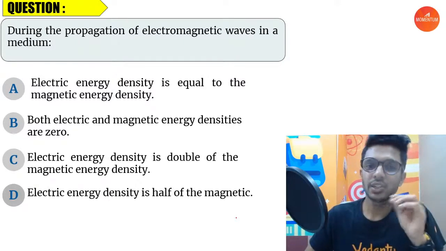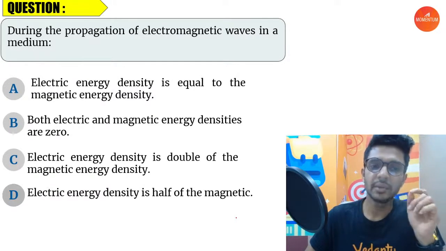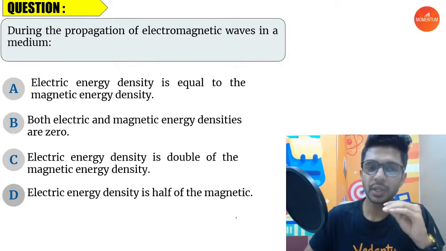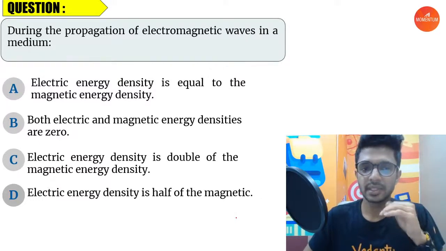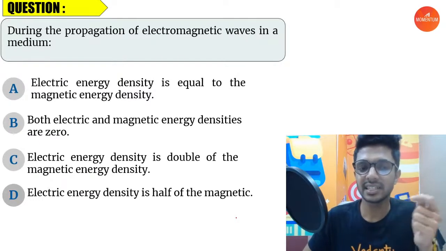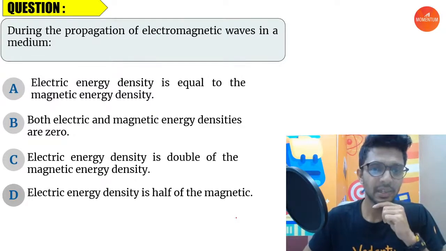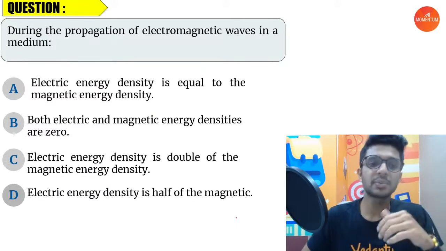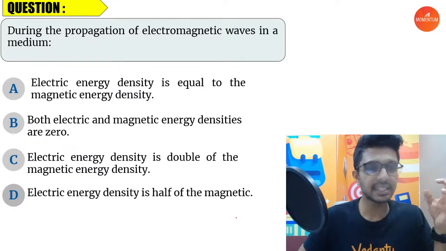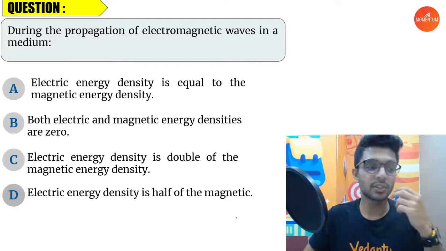During the propagation of electromagnetic waves in a medium, we know that we have electrical energy and we have magnetic energy. The energy per unit volume is the electric energy density and magnetic energy density. So how is it going to be? Which option regarding this electrical energy density and magnetic energy density is going to be true?